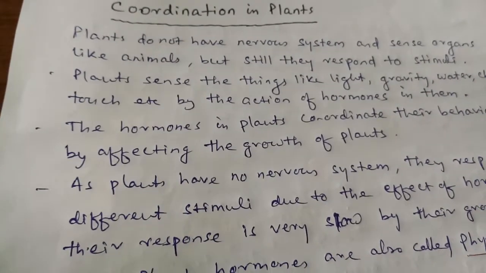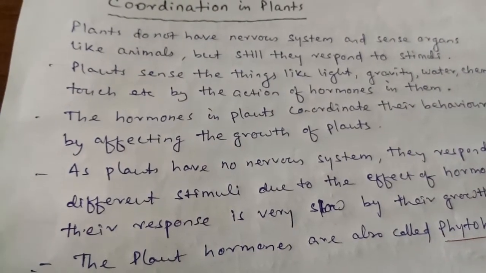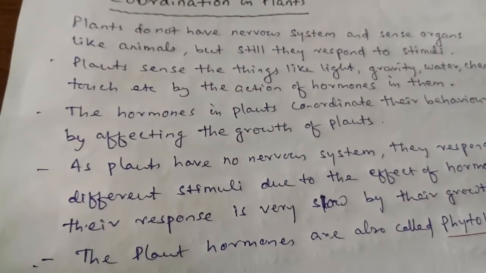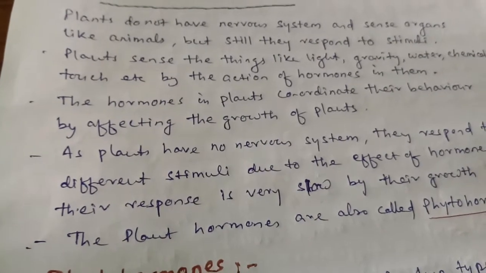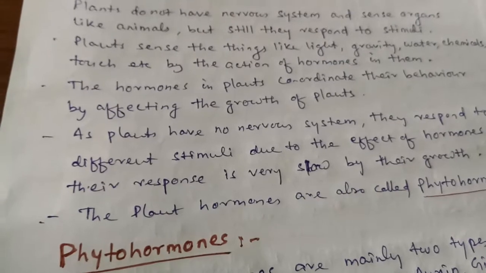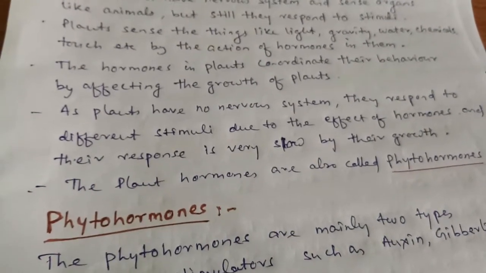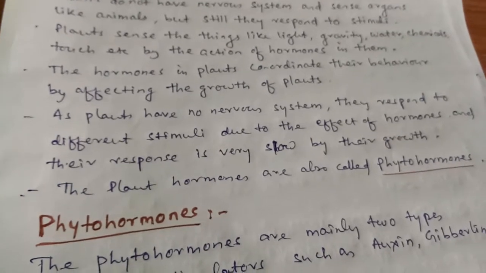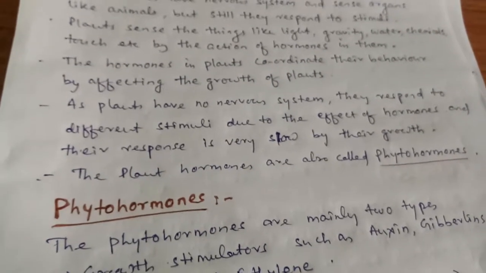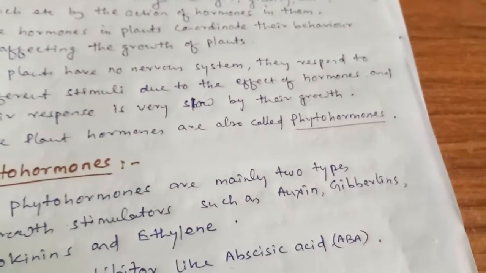Students, the hormones in plants coordinate behaviors and affect the growth of the plant. As the plants have no nervous system, they respond to different types of stimuli due to the effect of these hormones, and their response is very slow, by their growth. The plant's hormones are also known as phytohormones.